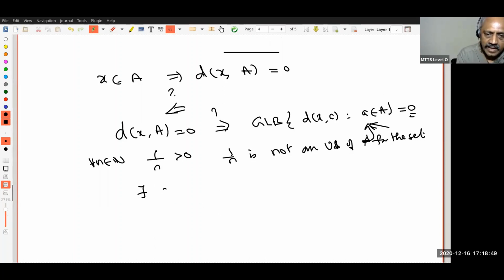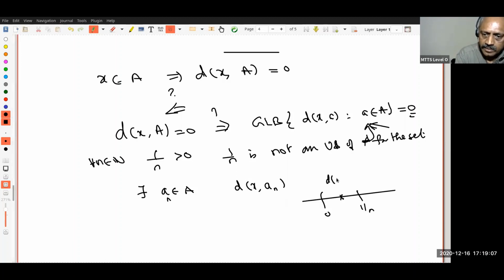That means there exists an element a. Since it's going to depend on n, I'll call it an, in the set A. So the distance between x and an, okay, this is my 0, this is 1 upon n. Therefore, there exists an such that the distance between x and an is less than 1 upon n. Are you following? Please, if you have a problem, please go and watch my video on upper bounds, lower bounds, followed by GLB and LUB.